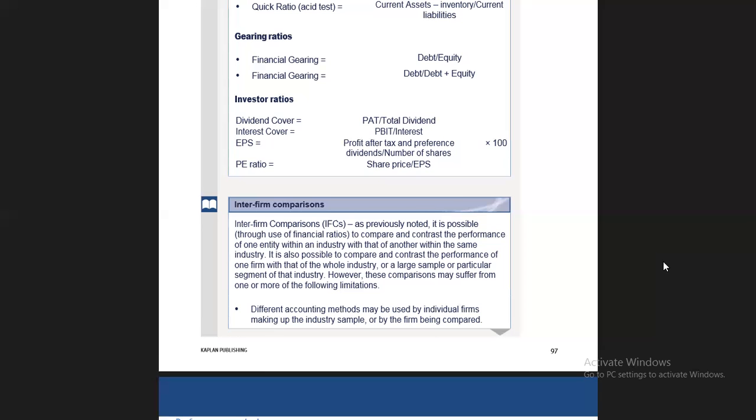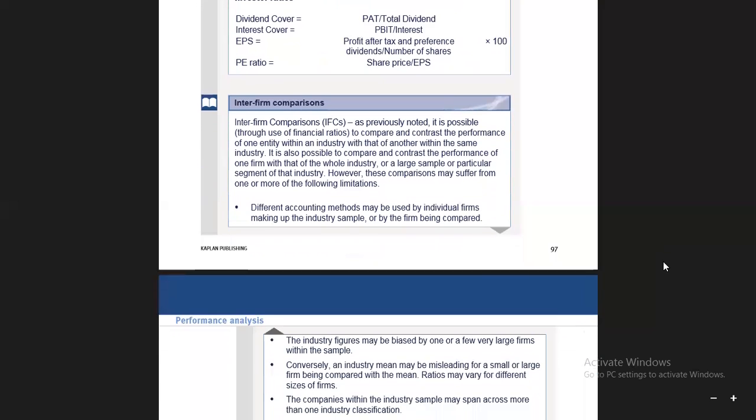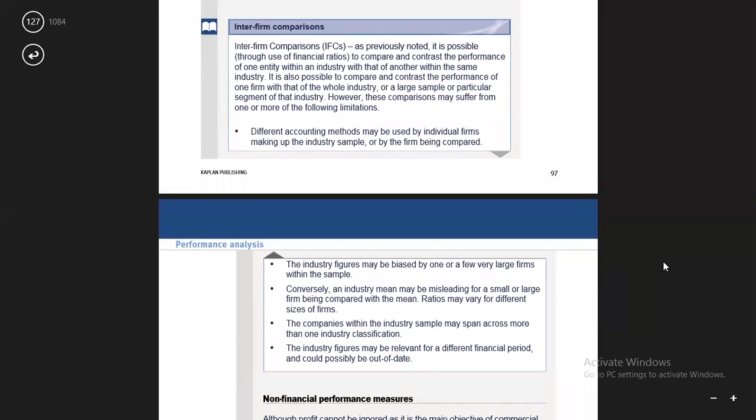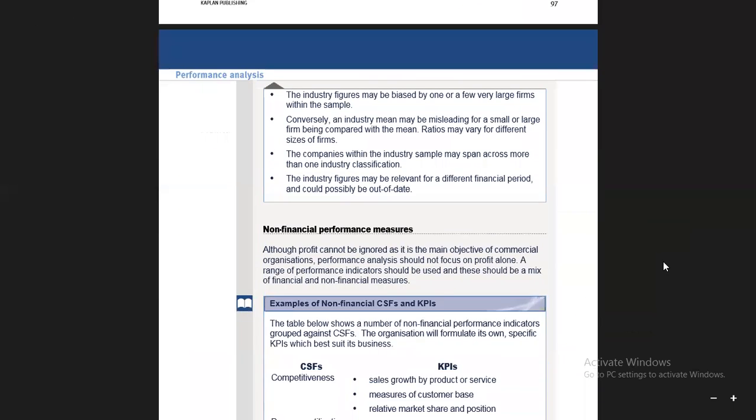So the stability of the company is determined by these ratios, and it should be communicated to all investors, shareholders and employees, because they want to assess the company's position based upon this quantitative analysis.